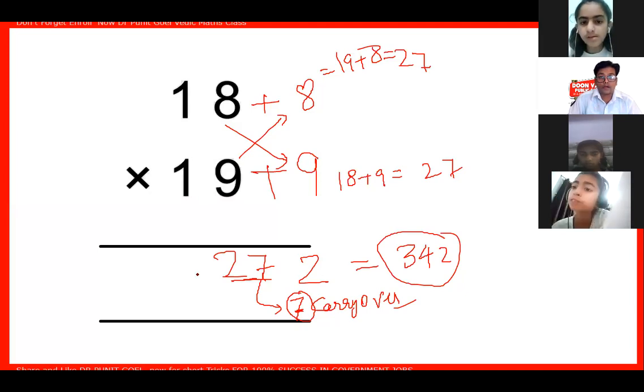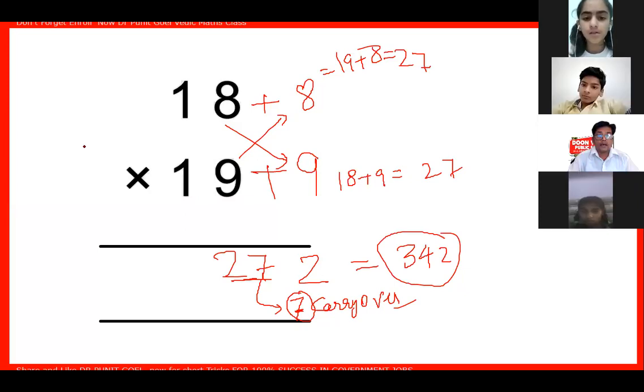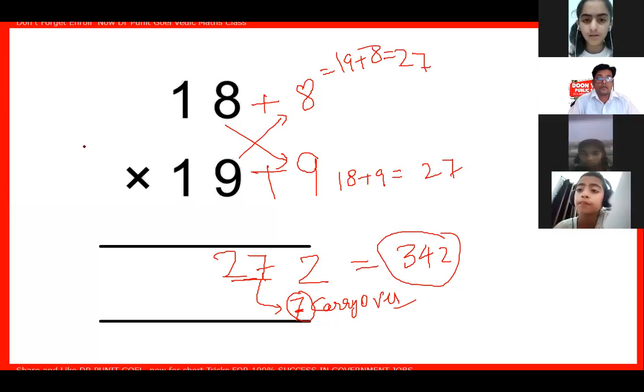Somebody is raising a hand. What happens, beta? Apeksha, Niyati, and Amanya, what happens? What's the problem? No problem.